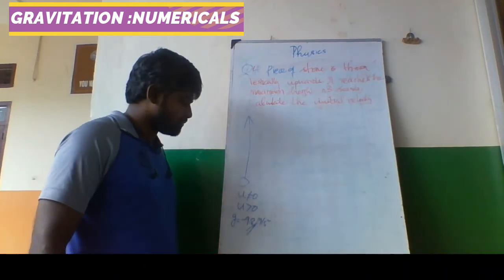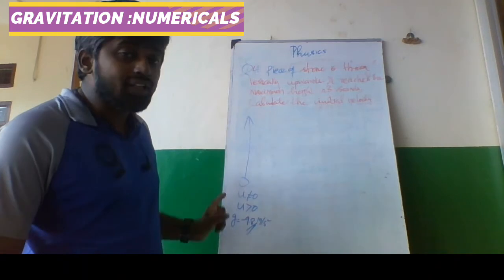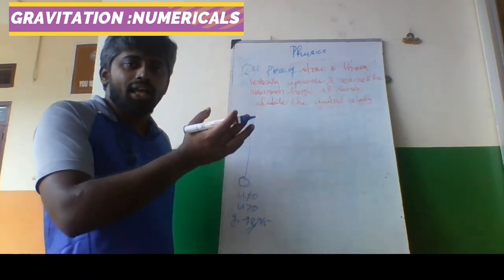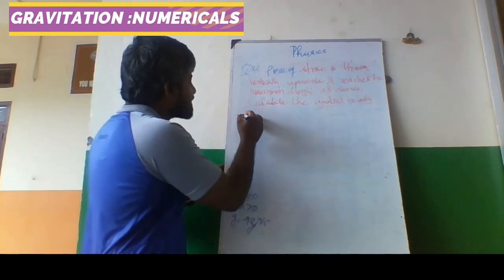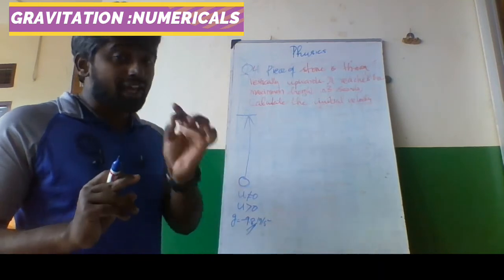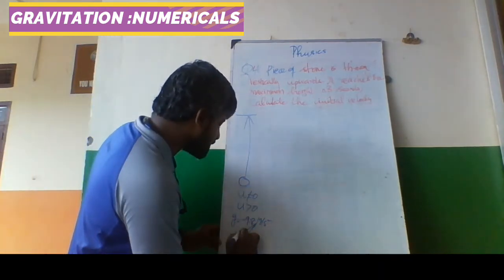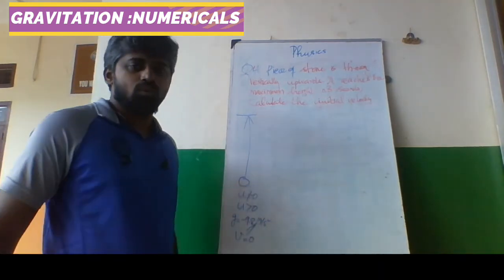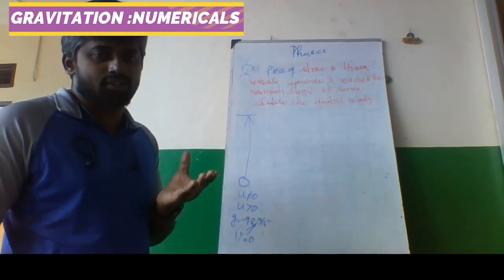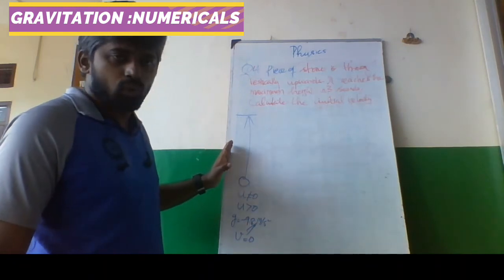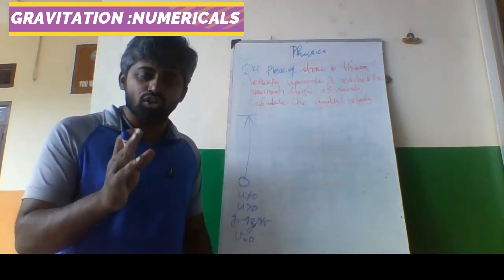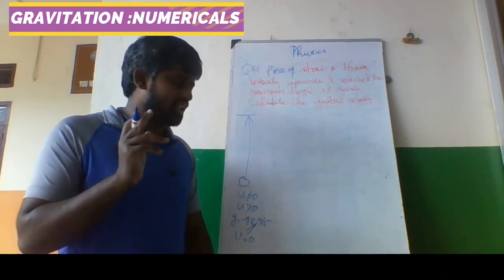Now, what is v? When you throw something upward, it will go and reach the maximum height. At that point, the velocity is 0. So v is always 0 for any object that is thrown upwards. This is a rule. The initial velocity is not equal to 0, but the final velocity is 0.